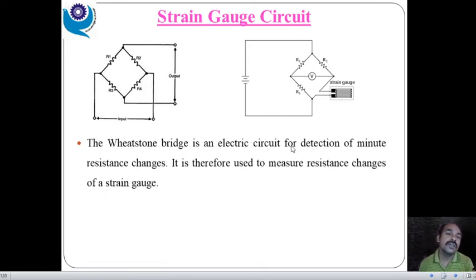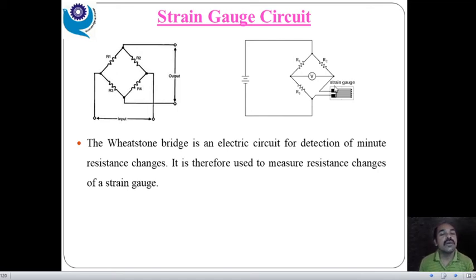When there is a change in temperature, there is a change in the resistance, and definitely a change in the voltage because the bridge becomes unbalanced. So this is the first condition: due to the change in temperature, there is a change in the resistance. That shows an error because we haven't applied any kind of force or pressure. And second, there is a small change in resistance, so for offset adjusting, we have to connect a potentiometer to nullify the errors.